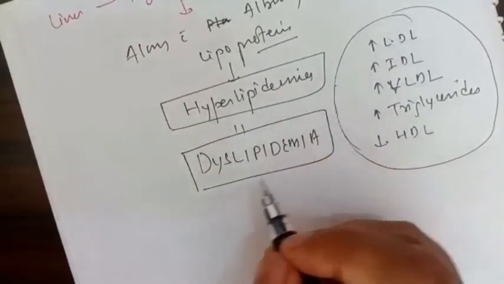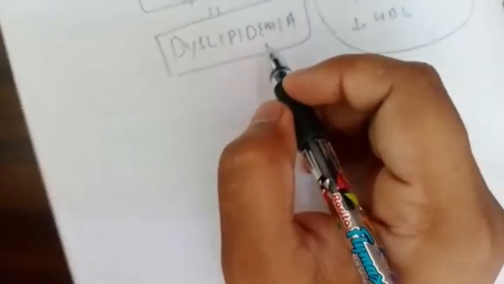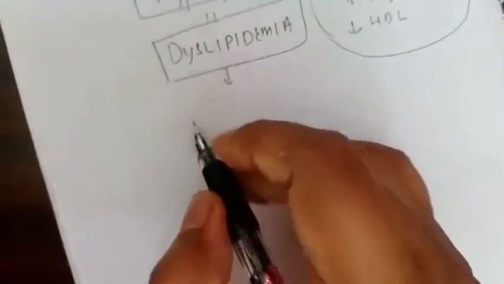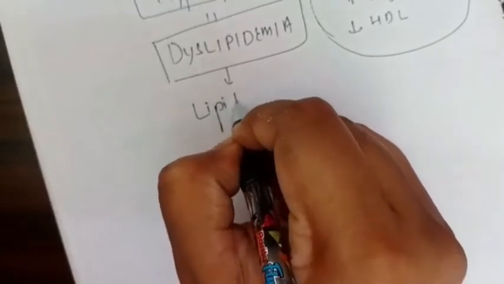And when excessive lipid comes into the circulation, lipid will also start coming out into the urine, and this is known as lipiduria.